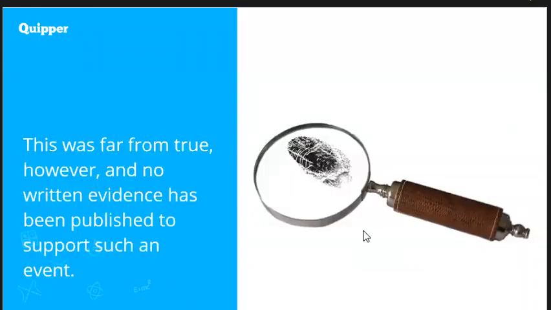And this was far from true. No written evidence has been published to support such an event. That particular event that I've been telling you is just a product of a YouTube video that I've watched, an explanation of the apple that fell on the head of Isaac Newton. However, there was no written evidence that it was true.